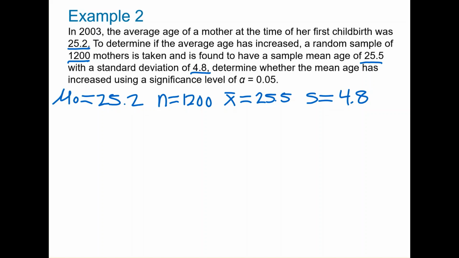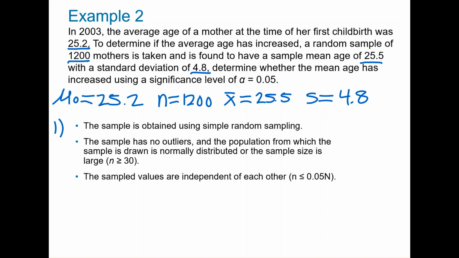First, we need to check the following conditions. First, we have to check that the sample is obtained using simple random sampling. The sample is stated to be random, so this condition is satisfied. Now we have to check that the sample has no outliers and the population from which the sample is drawn is normally distributed, or the sample size is large, which is greater than or equal to 30. The sample size is 1,200, which is greater than or equal to 30, so this condition is satisfied.